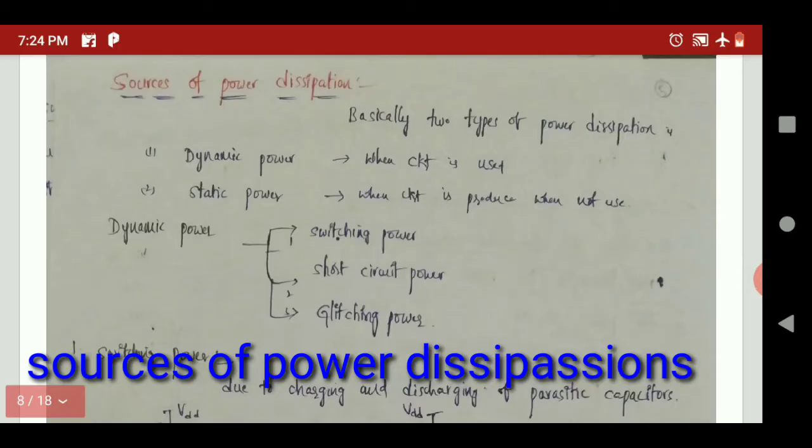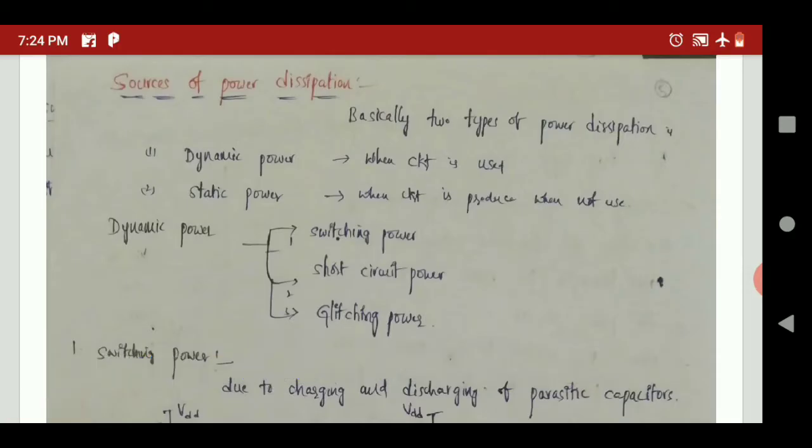Today's session is the sources of power dissipation. In the previous session, we discussed the importance of low power in VLSI design, and the different kinds of requirements for low power in chip manufacturing as well as handheld batteries. Now we are interested in the different kinds of sources of power dissipation, so that is discussed in this session.